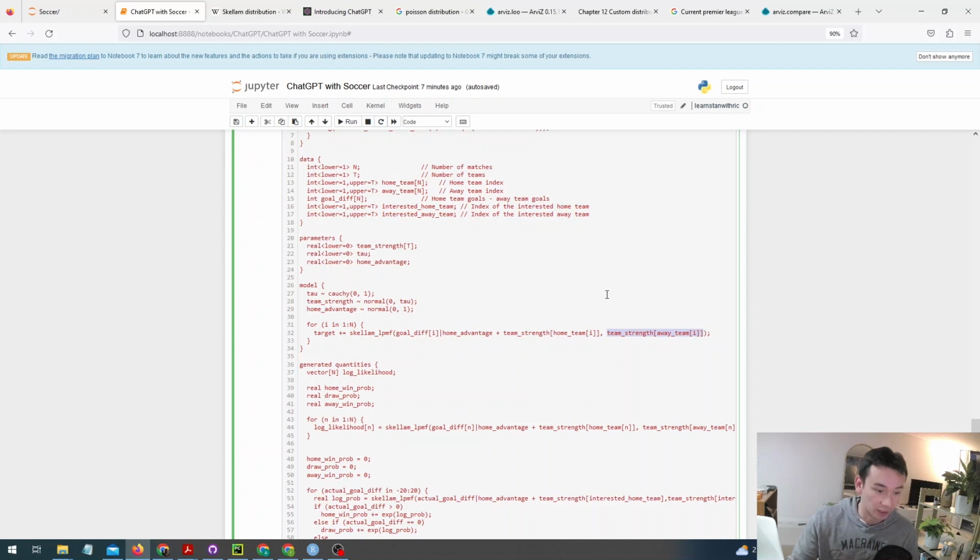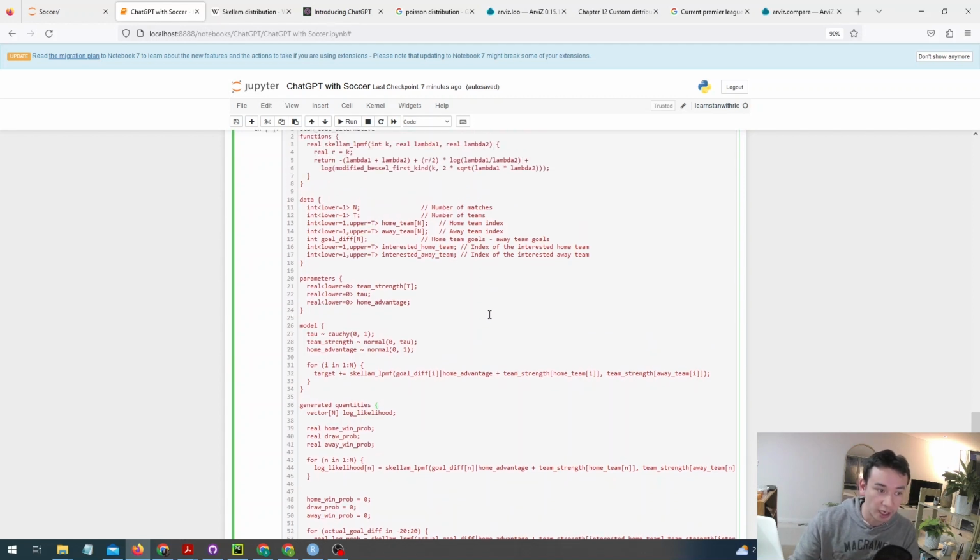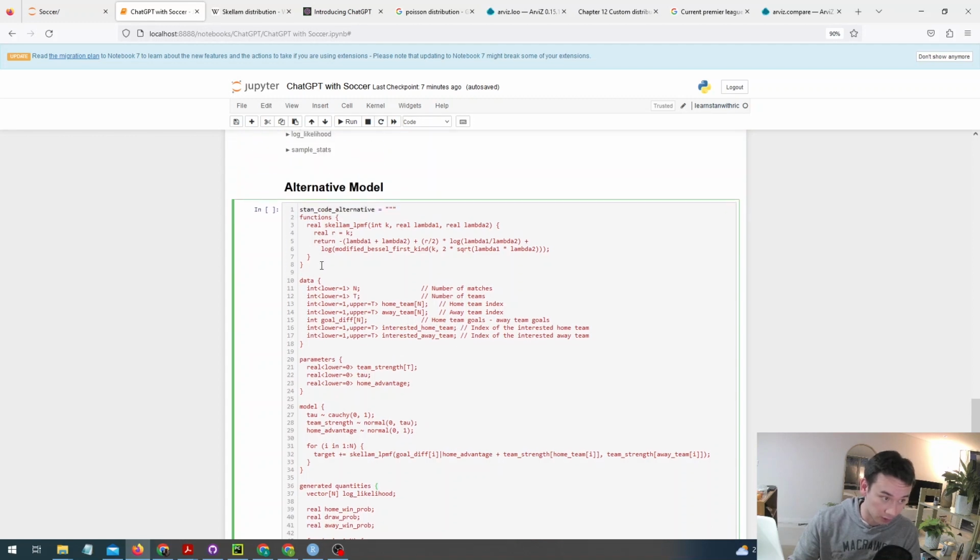Now, there's not a difference here. I'll get to that in a second. But just know what I'm doing here is I'm not estimating attack and defense simultaneously. I'm just making it about team strength now. And the second thing you'll notice is that I've changed the likelihood distribution to be a Skellam. And so this is, like I mentioned before, you need to create your own Skellam function because this doesn't come out of the box in Stan.